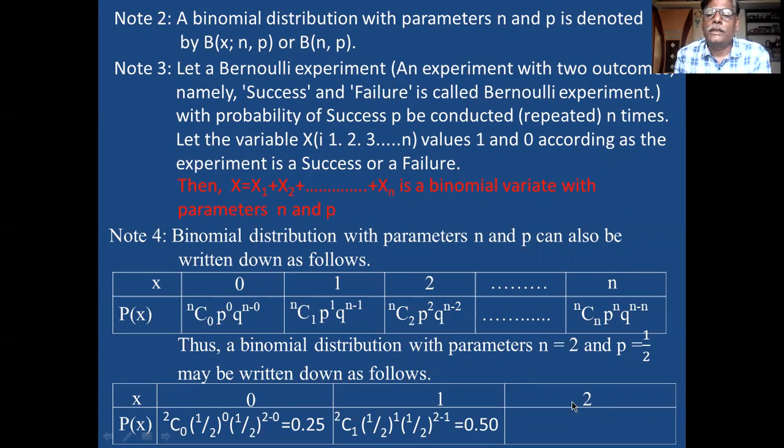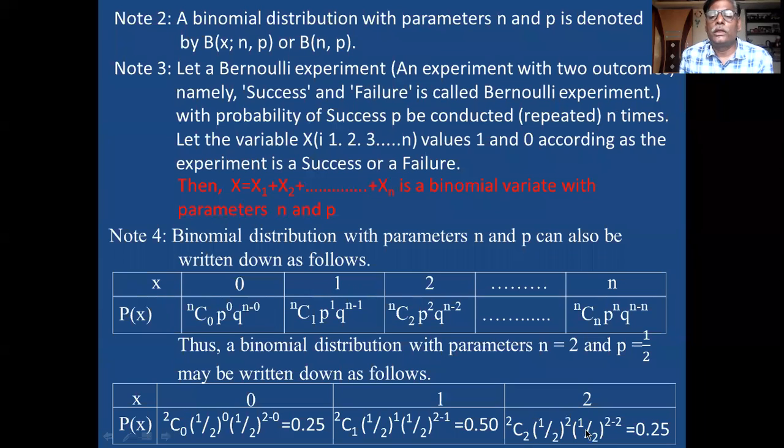Then if the x value is 2, the equation is 2C2, P raised to 2, Q raised to 2 minus 2. Answer is 0.25.